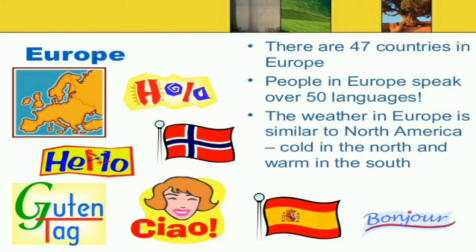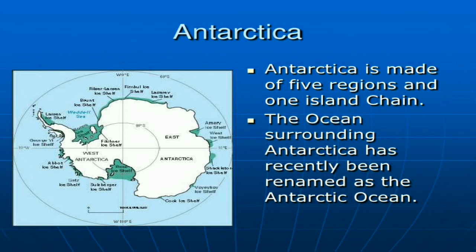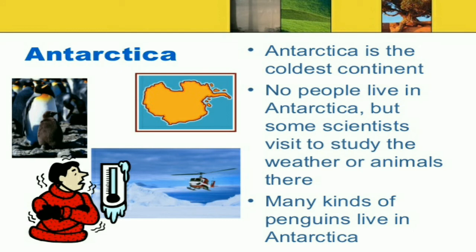And then Europe is made up of 47 countries, and Europeans speak mostly 15 languages, and the weather of Europe is similar to North America. And then Antarctica is made up of five regions and one island chain, and its surrounding ocean has recently been renamed the Antarctic Ocean. In Antarctica, mostly penguins live.